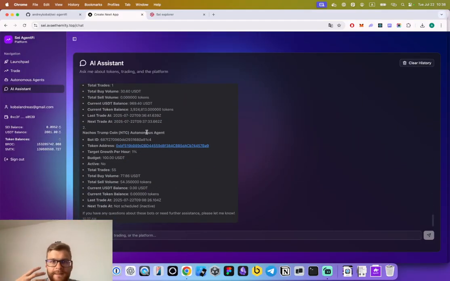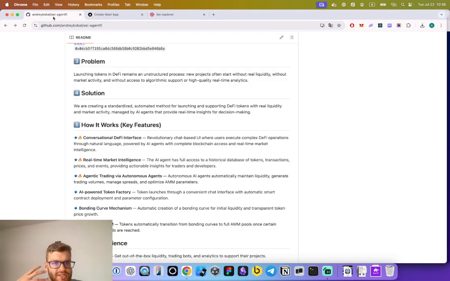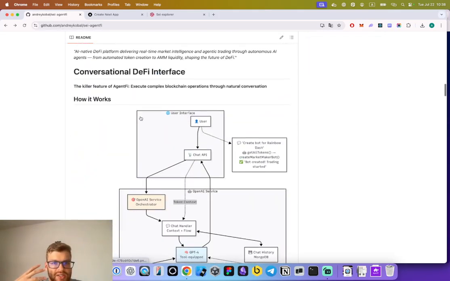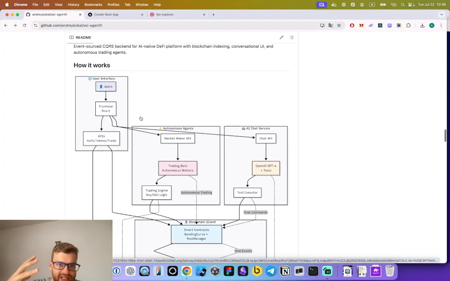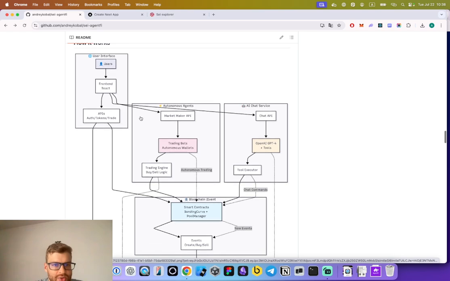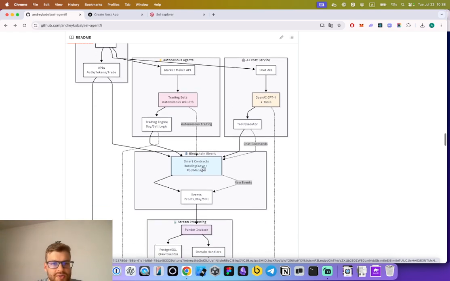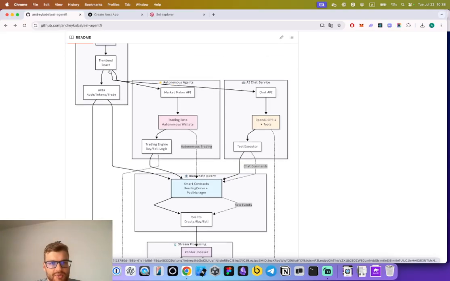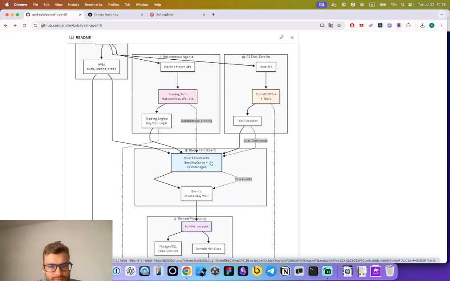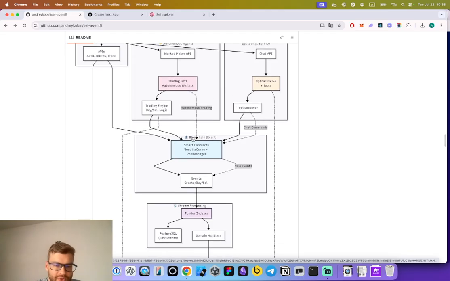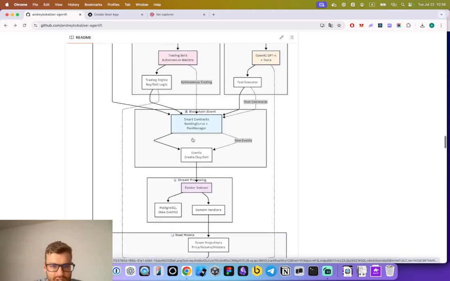This is possible because we built this backend using an event streaming architecture. It's an architectural pattern that allows us to use the indexed events from the blockchain. We have user commands that are executed through the API or through the chat interface, and they go through blockchain indexing, because the buy, sell, and create token events are all indexed by our indexer.